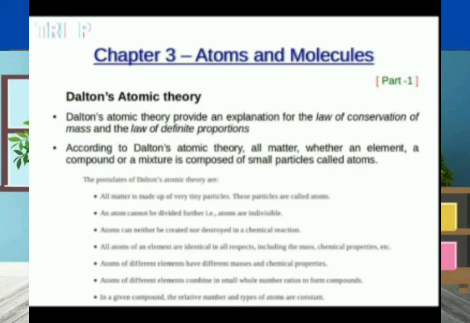And the last one: in a given compound, the relative number and types of atoms are constant. These are the postulates of Dalton's atomic theory.